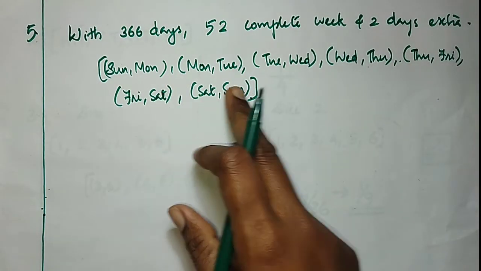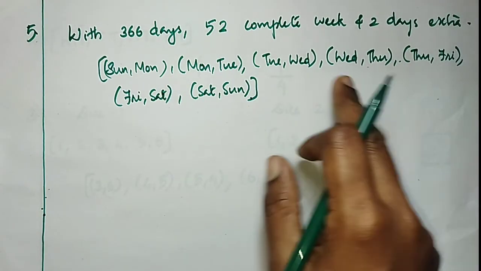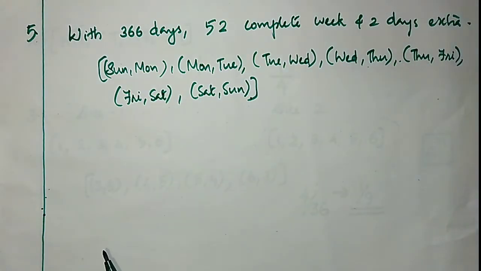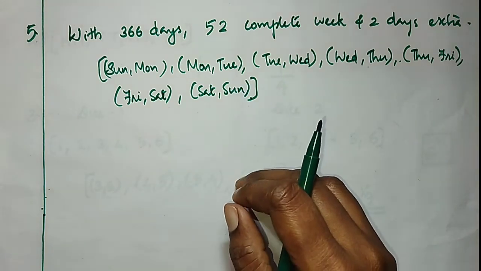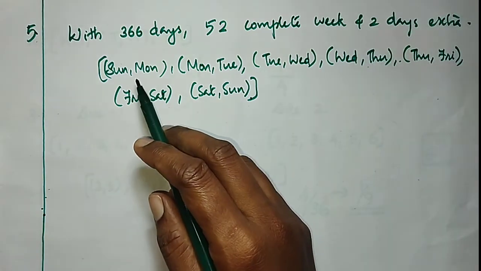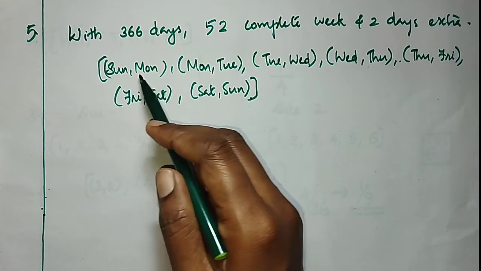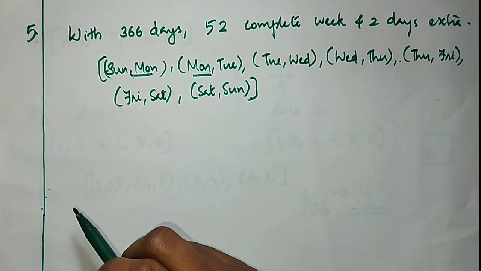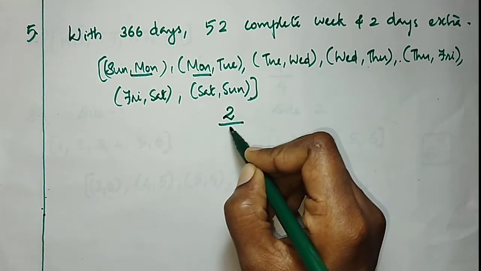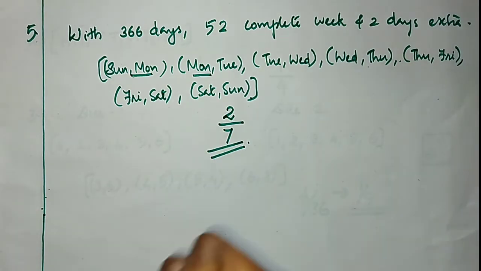So, here the possible outcomes are written. So, 1, 2, 3, 4, 5, 6, 7 possible outcomes are there. Then we have to find out 2 chances, right? Then here, Monday comes in 2 cases. So, the probability will be equal to 2 by 7.